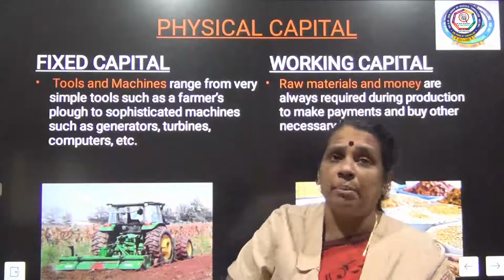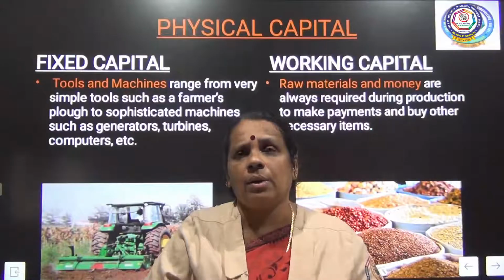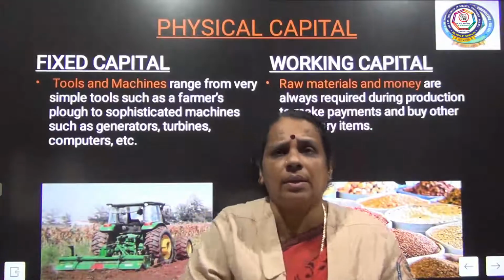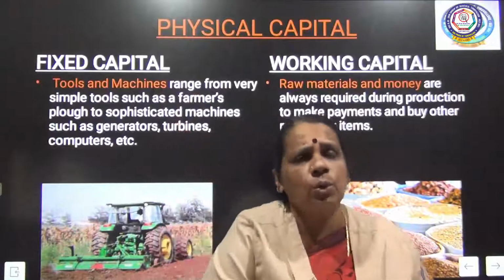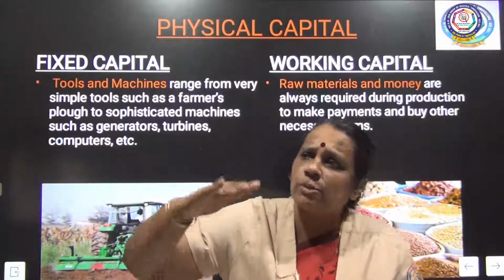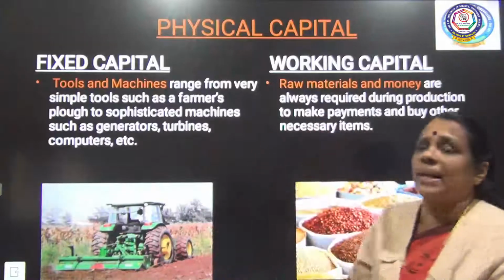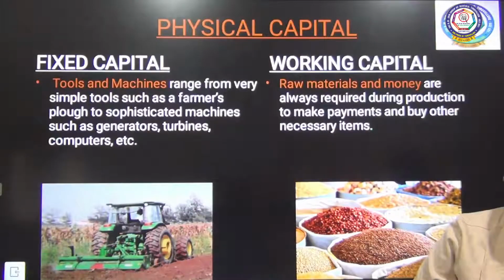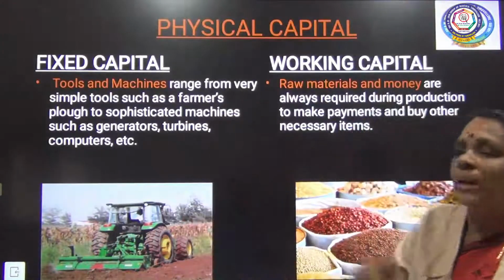So tools and machines come under fixed capital. We invest in them only one time; again and again we are not going to spend for those purposes. The investment is already fixed there, so we call it fixed capital. The next one is working capital. Apart from tools and machines, we need working capital also.